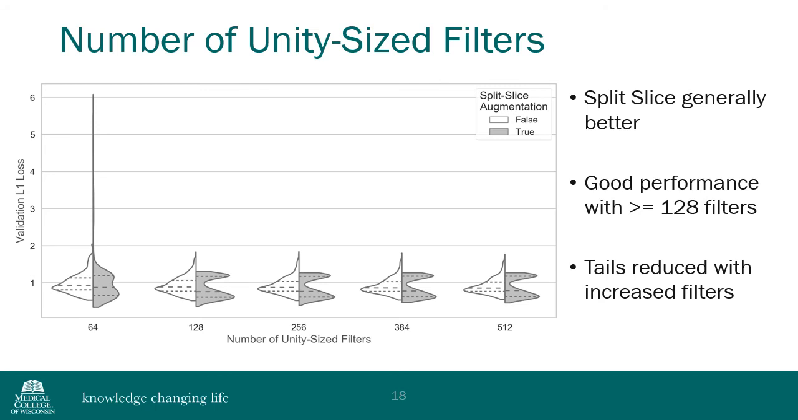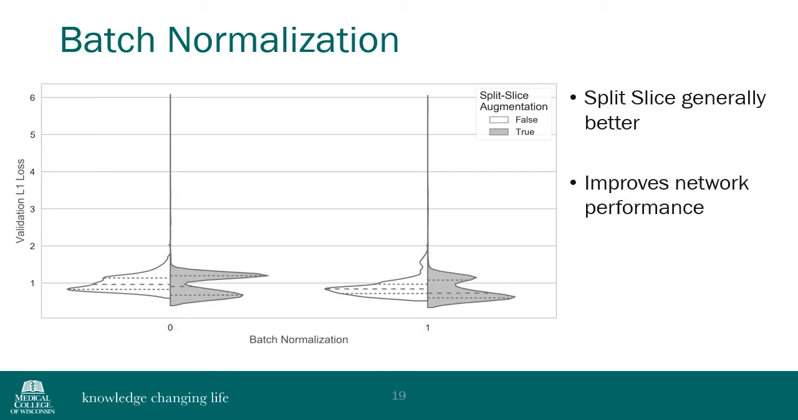slightly with more filters. Batch normalization is generally used in deep learning to reduce overfitting and improve network convergence by addressing internal covariate shift. Inclusion of batch normalization layers clearly improves network performance. Also, as noticed previously, split-slice augmentation yields improved network performance.